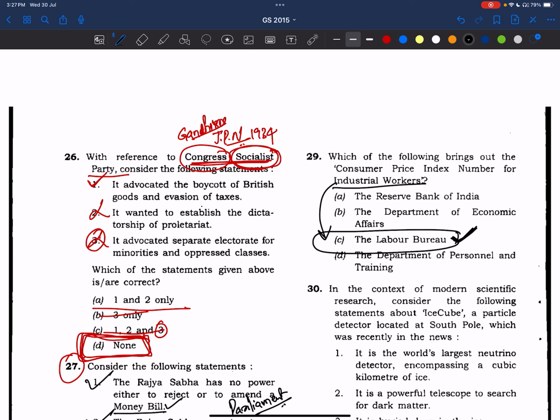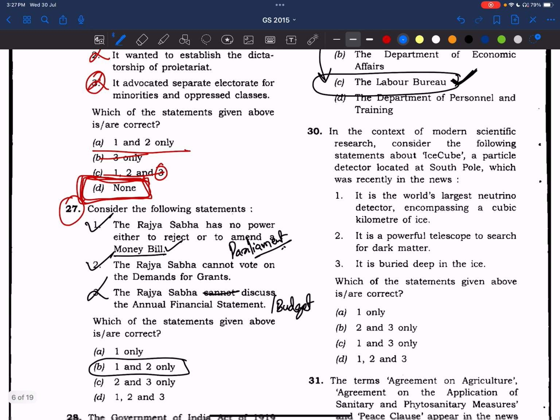Okay, answer is labor bureau. Right now, what are the important things? See, consumer price index. There are many indices. Okay, we know consumer price index, wholesale price index, all these things we have to read from the conventional source, whichever source we are following. Right? Coming to 30th question.